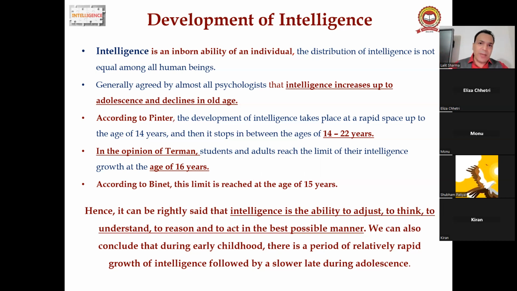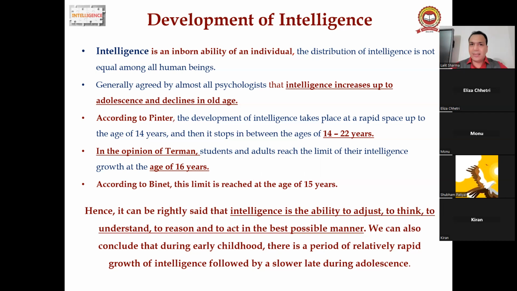According to Alfred Binet, who gave the first intelligence test, this limit is reached at the age of 15 years. So almost all scientists and educationists have common agreement that intelligence goes on increasing in the formative years, up to adolescence, and after adulthood, in old age, it starts declining, correct?